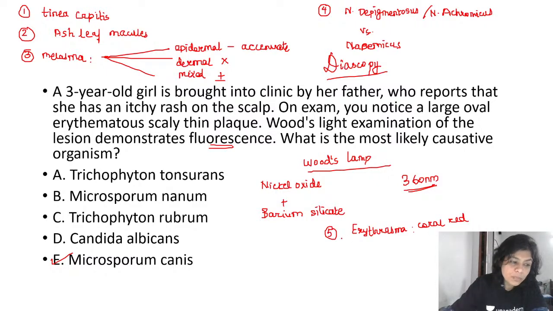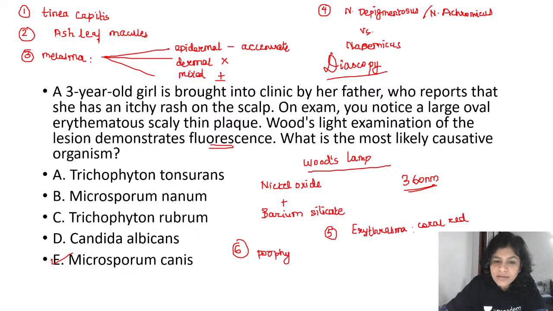Then Omkar mentioned vitiligo. Yes, vitiligo is going to show a bluish white accentuation under the Woods lamp. So a bluish white accentuation will help you to diagnose or confirm vitiligo on the basis of a Woods lamp examination. The other use of Woods lamp is in porphyria.